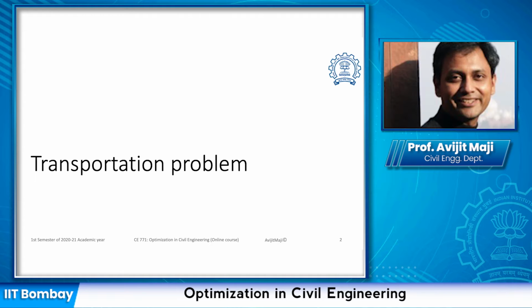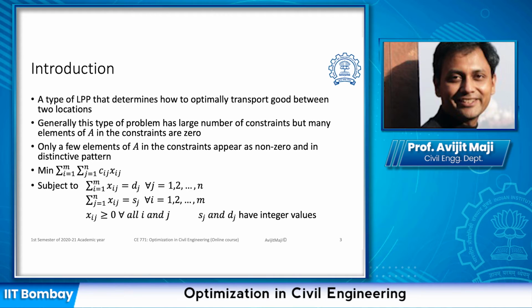Let us start our discussion with the transportation problem. As I had indicated earlier, a transportation problem is a type of linear programming problem that determines how to optimally transport goods between two locations. Generally, this type of problem has a large number of constraints, but many of the elements of A, which represents the amount of resource consumed by each activity, are actually zero. Only a few elements of A in the constraints appear as non-zero, and in a distinctive pattern.